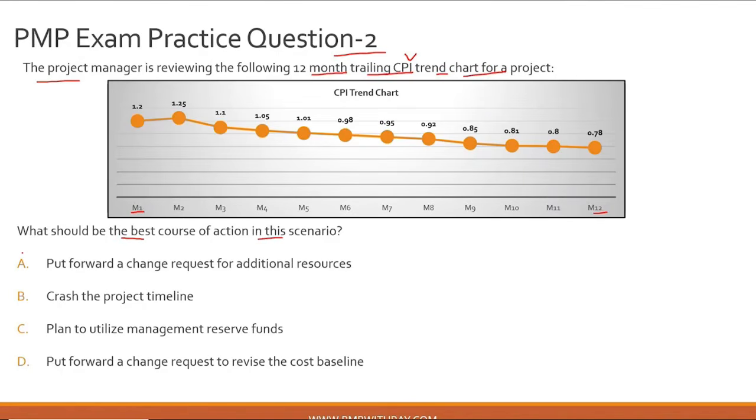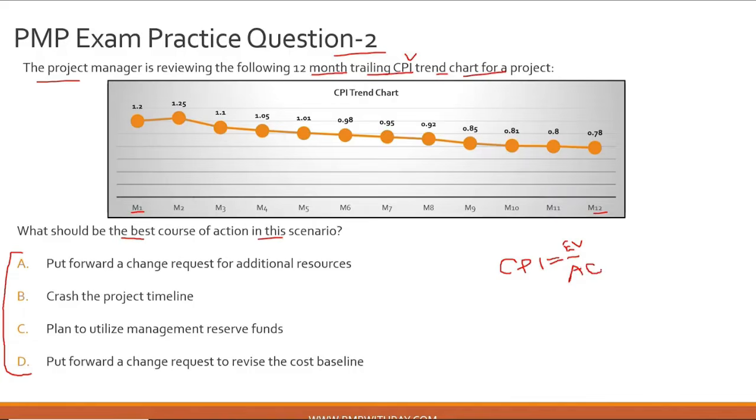And there are 4 options provided. Now, to answer this question, guys, you tell me how much calculation or how much formula memorization is required, right? It is near to 0, right? Because to answer this question, at least from a mathematical standpoint, what you only need to know is the formula of CPI, which is earned value, EV, divided by actual cost, AC. So that is the formula of CPI.